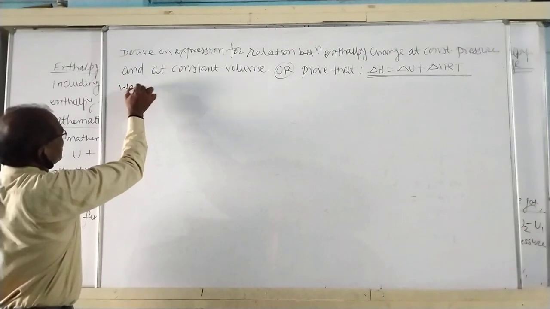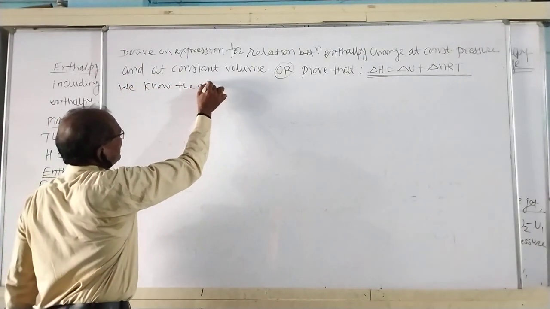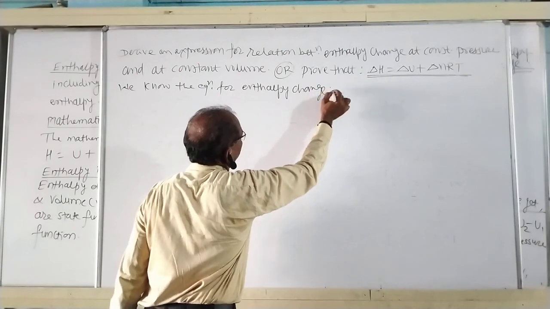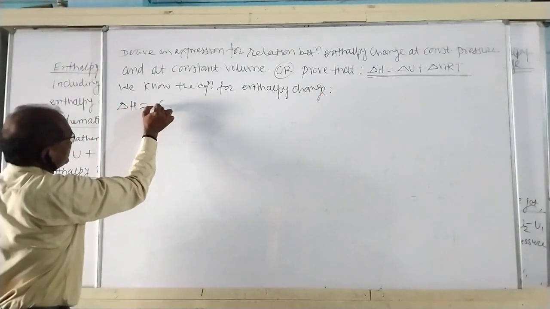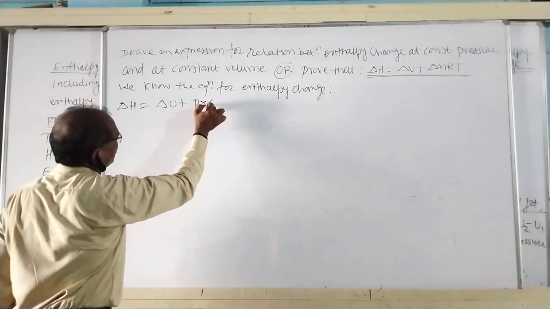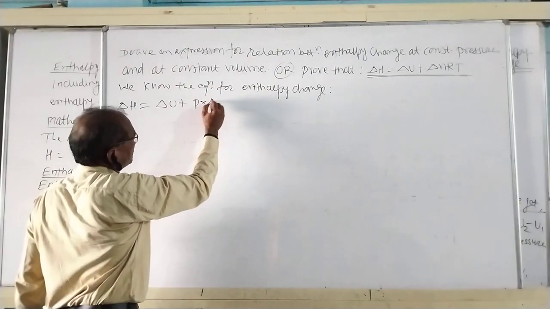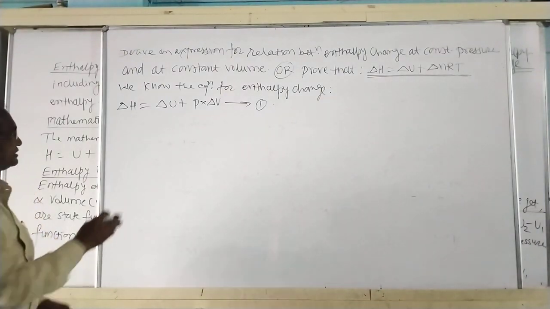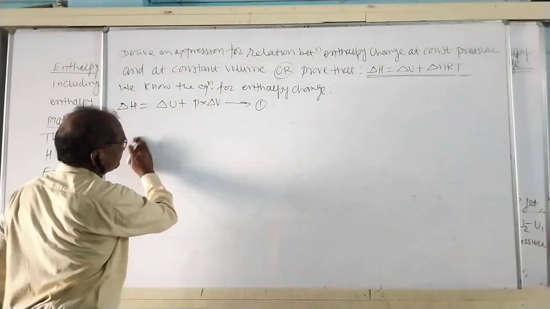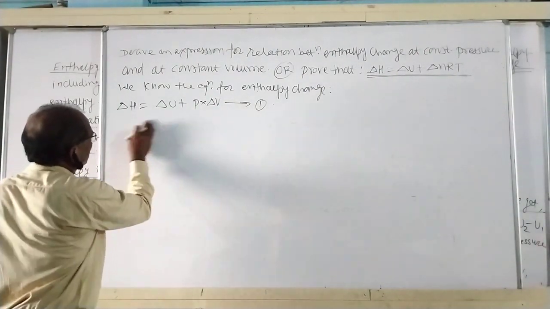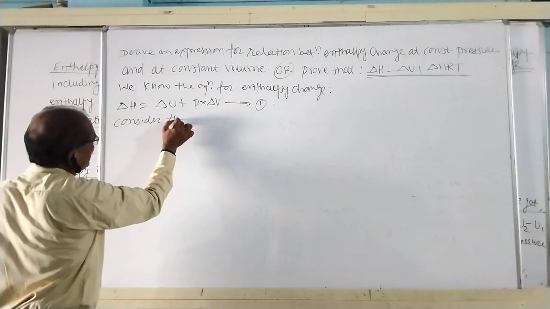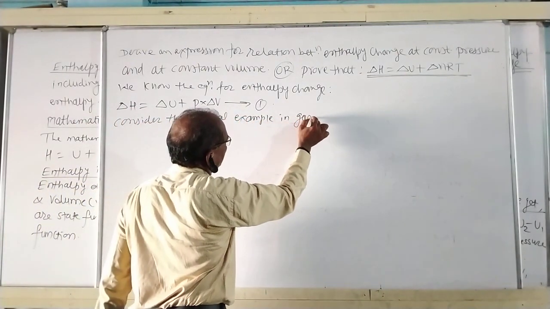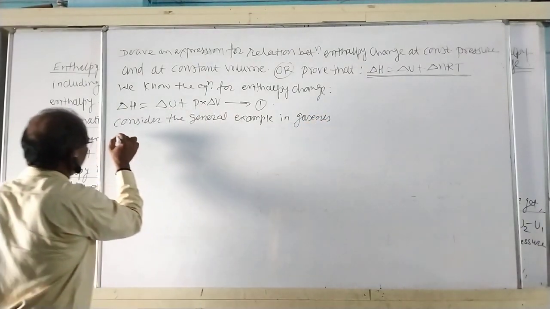We know the equation for enthalpy change, that is delta H is equal to delta U plus P into delta V. Consider the general example in gaseous state.